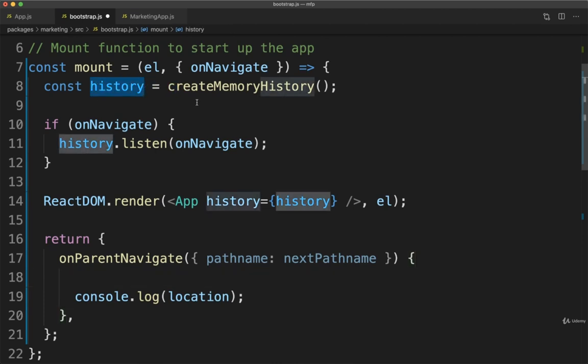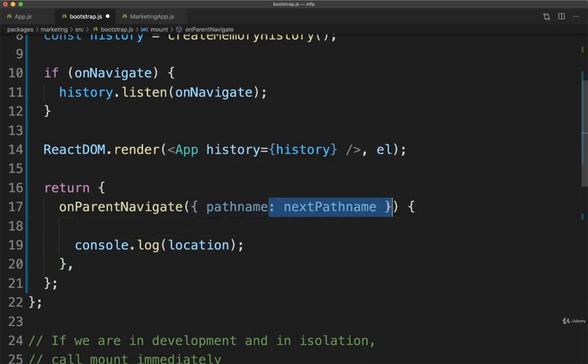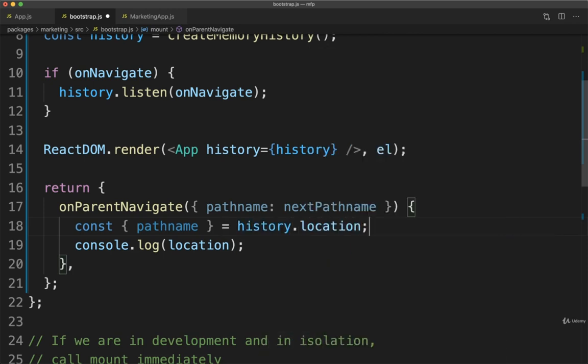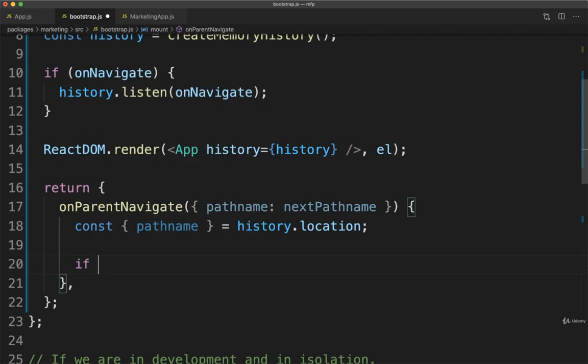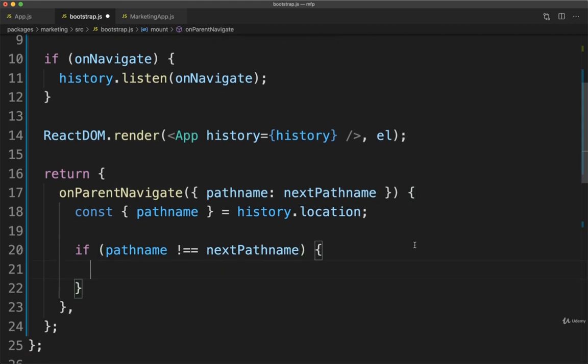We're going to take a look at what our current location is, and we're just going to make sure that our current location is different than the one that we are trying to navigate to. So we will destructure off pathname from history.location. I'm going to delete the console log, and we'll say if pathname is not equal to nextPathname, then we probably want to do some navigation. So we'll do a history.push to nextPathname, like so.